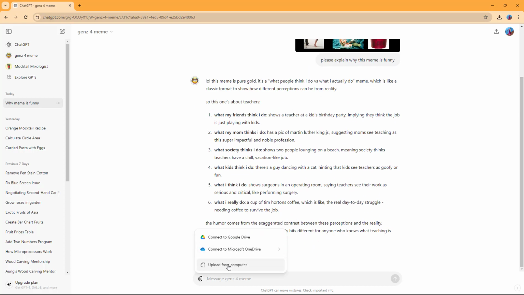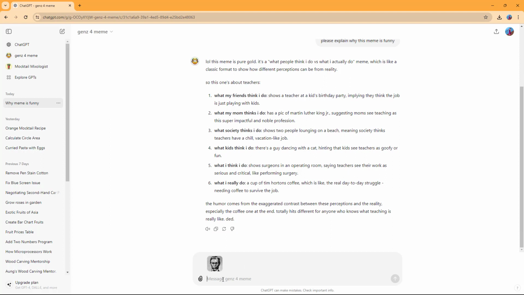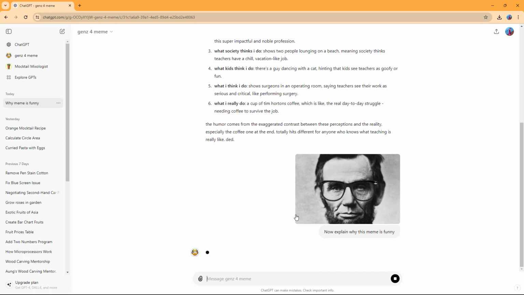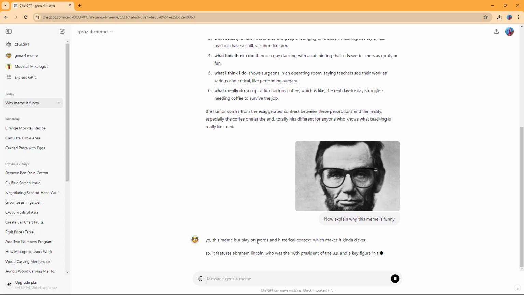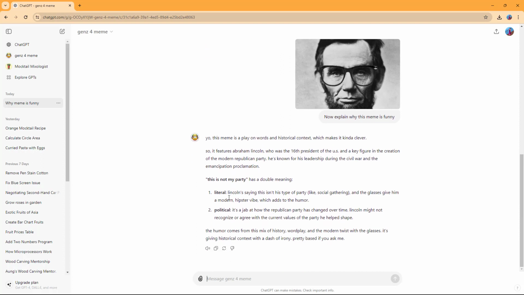Similarly, let me upload this other meme right here, like this is not my body. So let's say, now explain why this meme is funny. If I do that, it starts explaining this right here. It says this meme is a play on words in a historical context, which makes it kind of clever. And this is not my party, it's literal, and then it's political, as you can see right here.